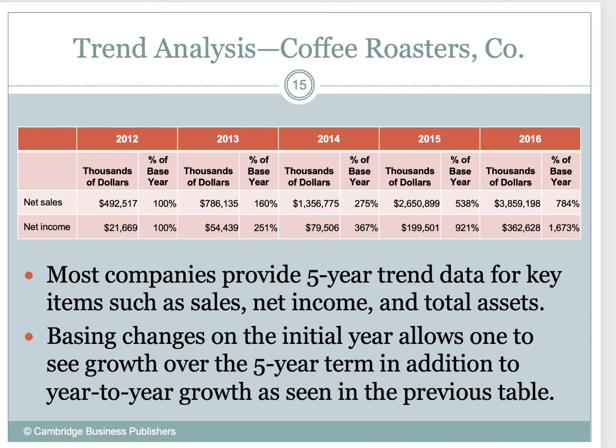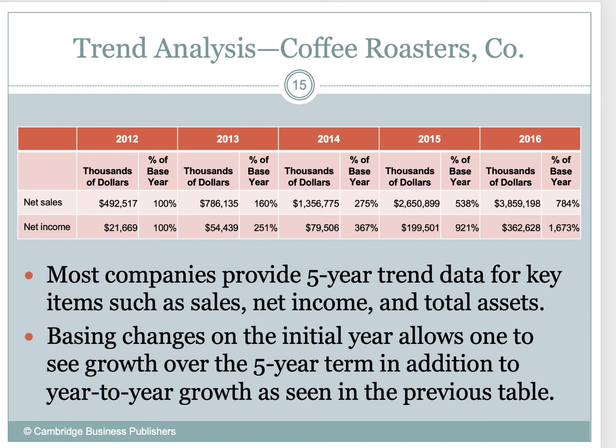Now, whenever we do trend analysis over multiple periods, we need to base our changes on the initial year. So we're going to use 2012 as our base year, okay? And this allows us to see the growth over the 5-year period, in addition to year-to-year growth like we looked at on the previous table, okay?